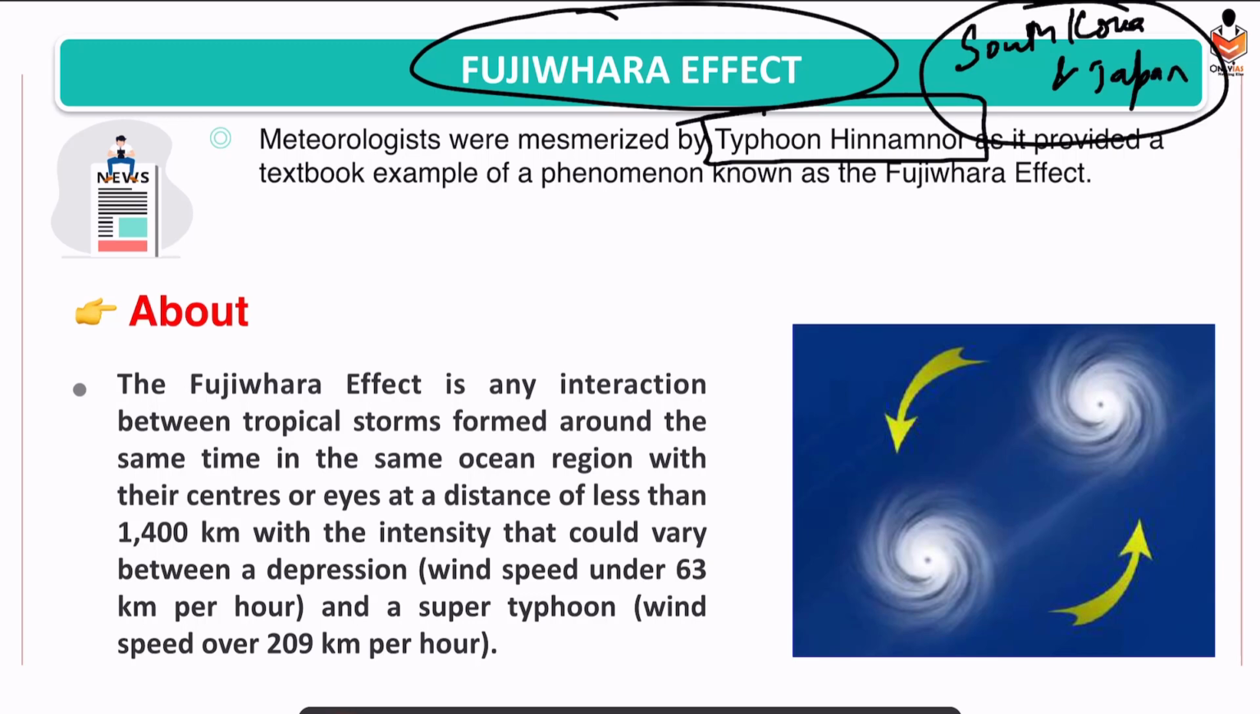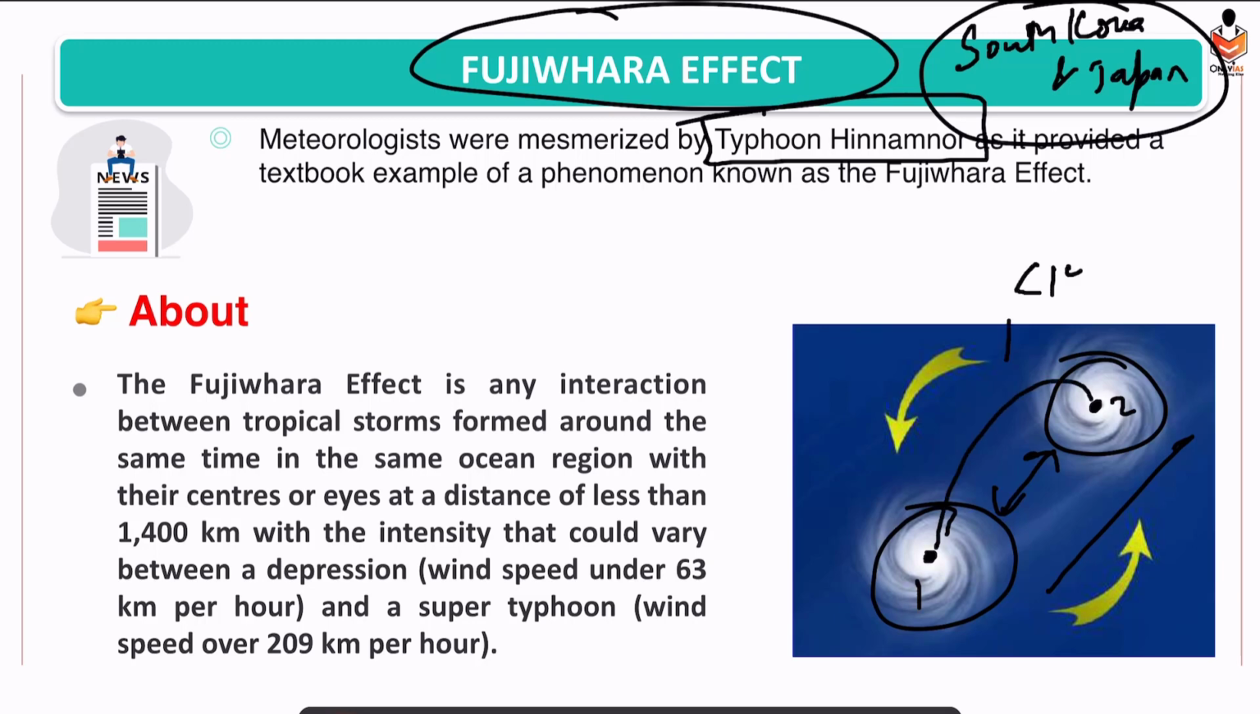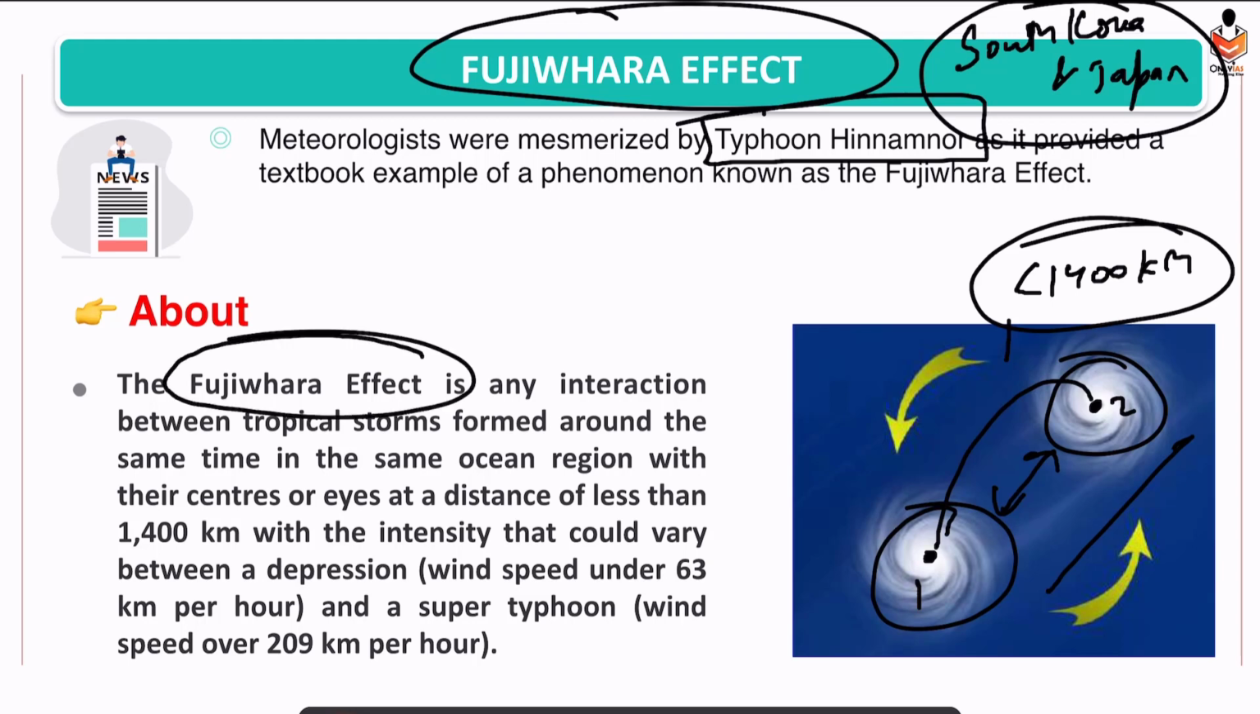Now the question arises, what is the Fujiwhara effect? Simply, there is a presence of two tropical storms, right? They are present over the same ocean. This is another condition. Both these storms are occurring at the same time. Second condition. After that, these two tropical storms are interacting with each other. Also, another condition is that the distance between the eye of one tropical storm and the eye of the second has to be less than 1400 kilometers. Under these conditions, two tropical storms will interact with each other and this will lead to the Fujiwhara effect.